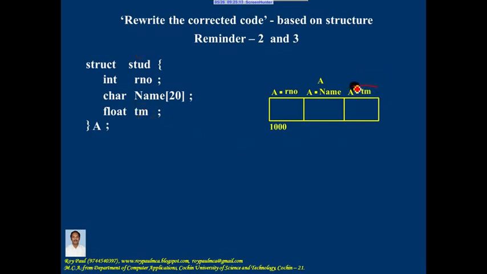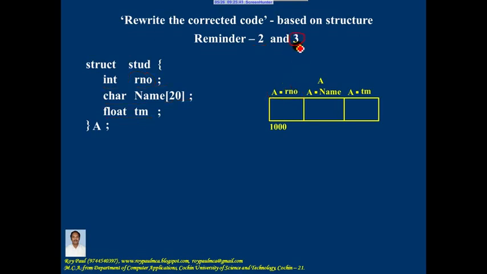So it must be written a dot total marks equal to some initial value like 100.0. So the second reminder is members of a structure should not be used alone. That is, if I write cout output operator RNO, it's a mistake. The correct way of writing that is cout output operator some variable name, for example a dot RNO.